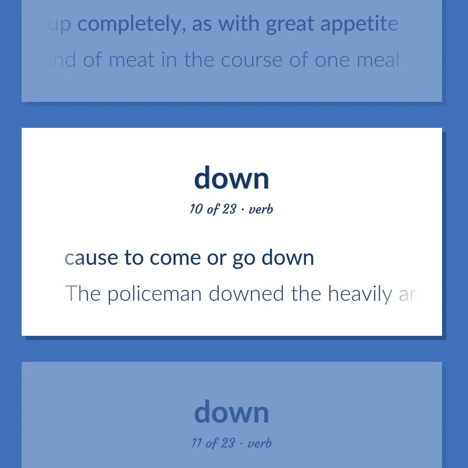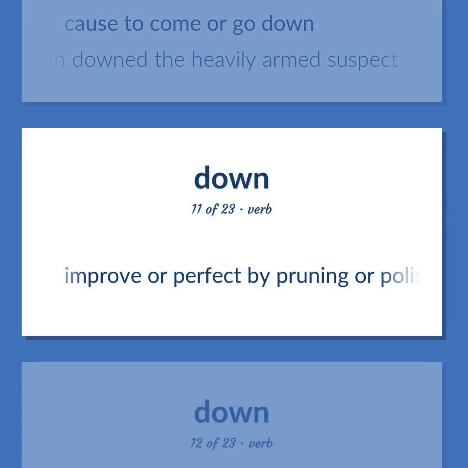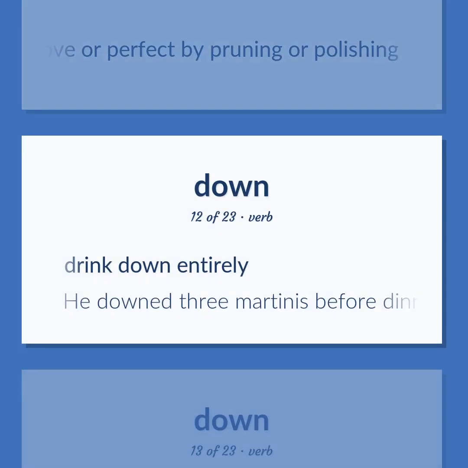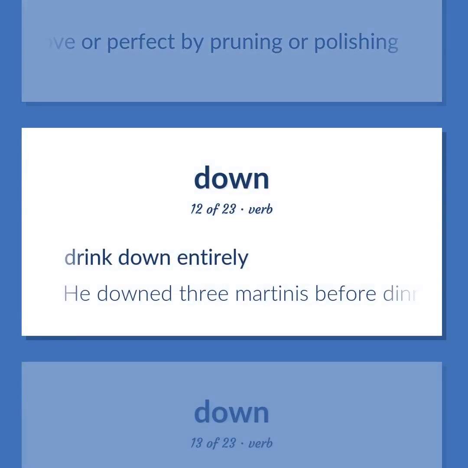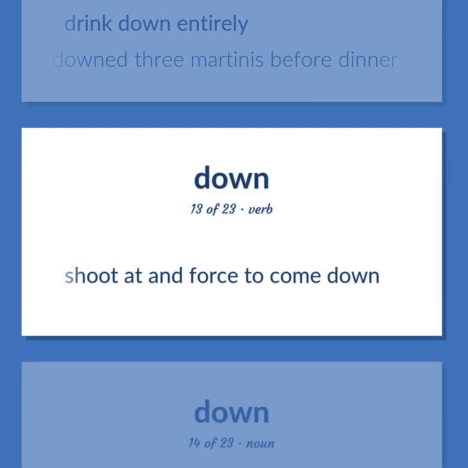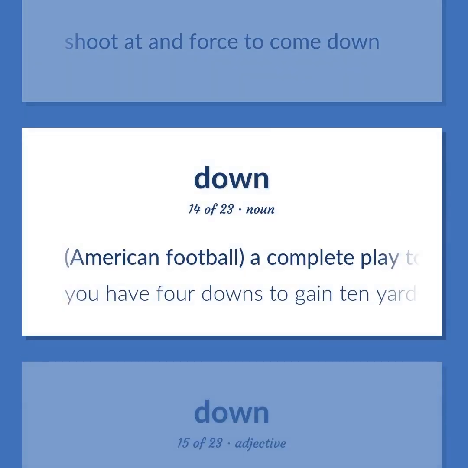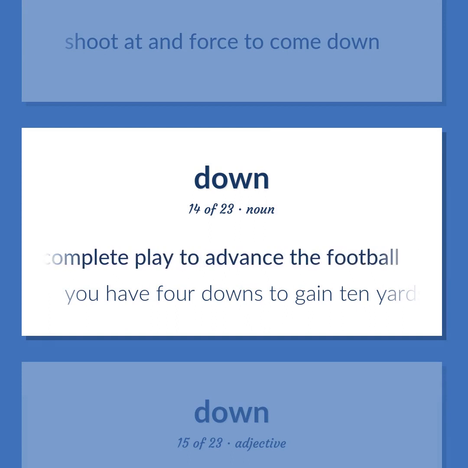Cause to come or go down. The policeman downed the heavily armed suspect. Improve or perfect by pruning or polishing. Drink down entirely. He downed 3 martinis before dinner. Shoot at and force to come down. American football, a complete play to advance the football. You have 4 downs to gain 10 yards.